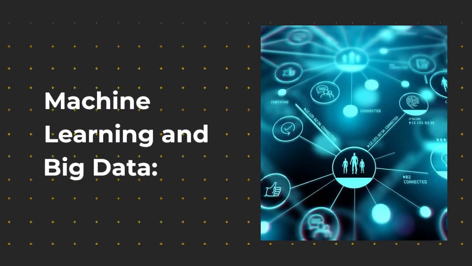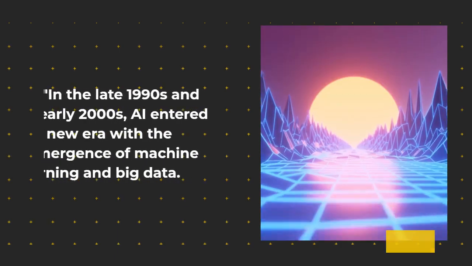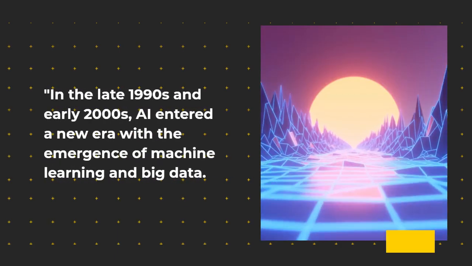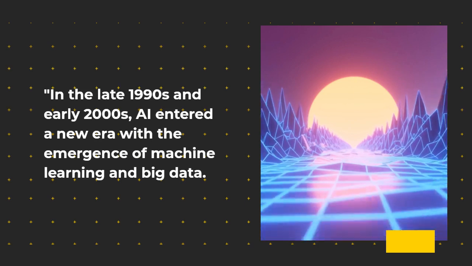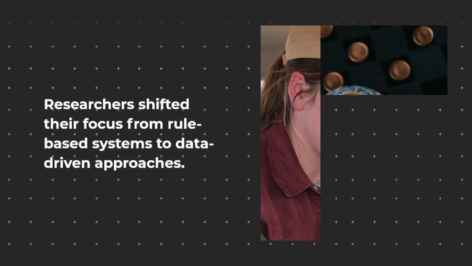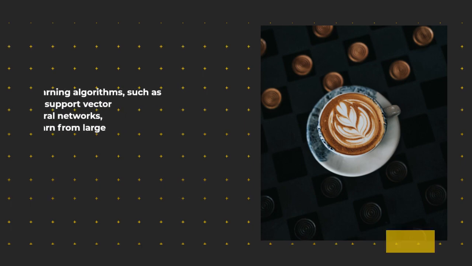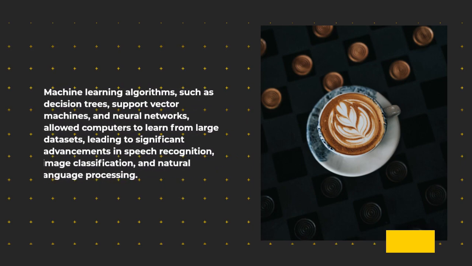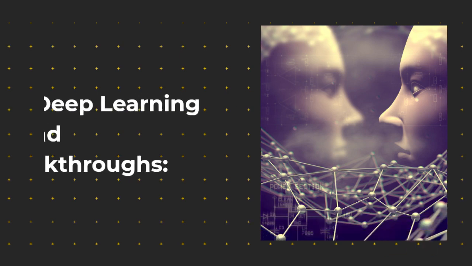Machine learning and big data. In the late 1990s and early 2000s, AI entered a new era with the emergence of machine learning and big data. Researchers shifted their focus from rule-based systems to data-driven approaches. Machine learning algorithms, such as decision trees, support vector machines, and neural networks, allowed computers to learn from large datasets, leading to significant advancements in speech recognition, image classification, and natural language processing.